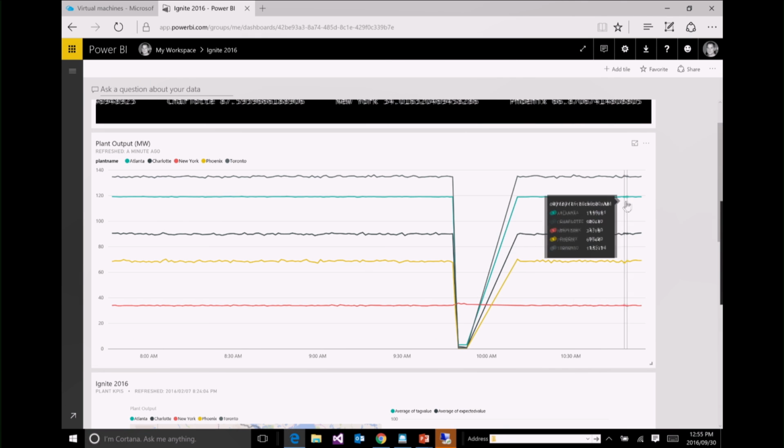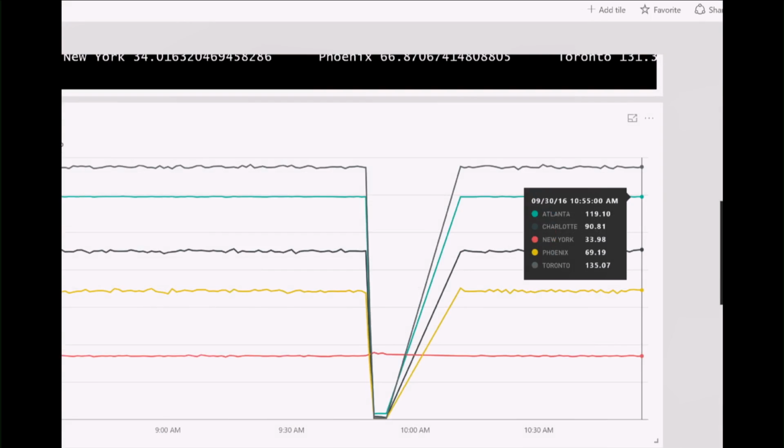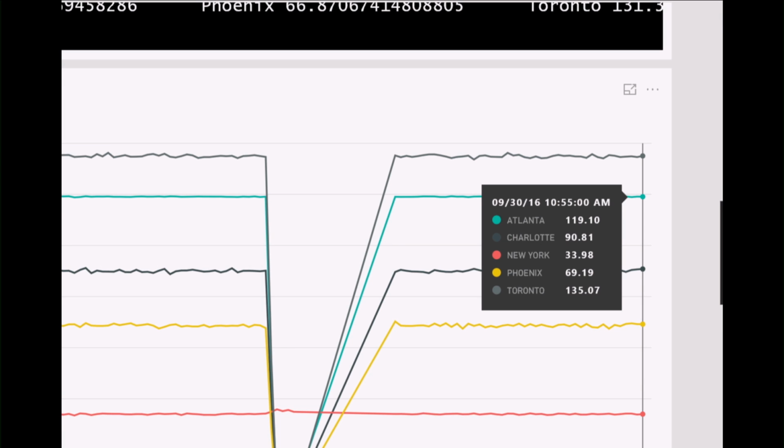And we can then go across and take a look, and while it's kind of neat and interesting to see this real-time data flowing, the insight isn't actionable. Like, we can't actually do anything with this. I don't know if New York at 33.98 is actually a good value. Should the plant manager be rewarded or fired? I don't know. So we have to find that out.